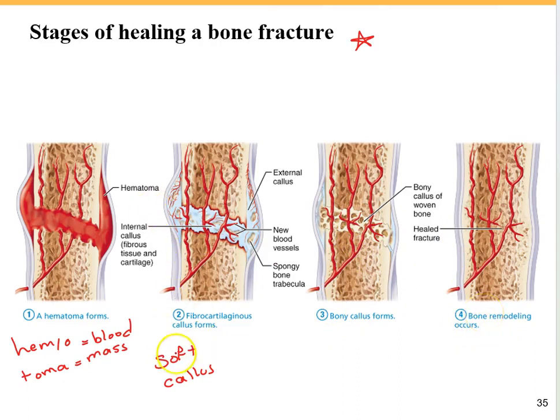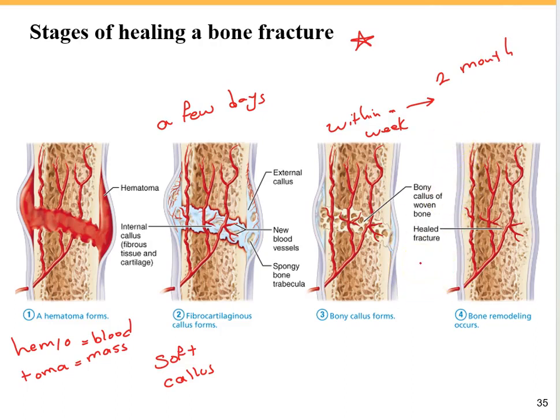Actually, the soft callus formation happens within a few days after fracture. Bony callus formation happens within a week, and then it continues for about 2 months to become firm and stronger, and then after a month remodeling happens.